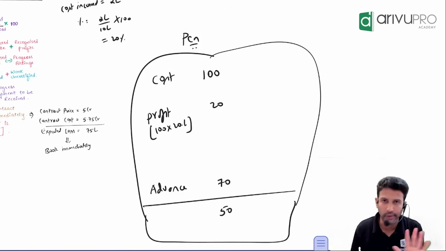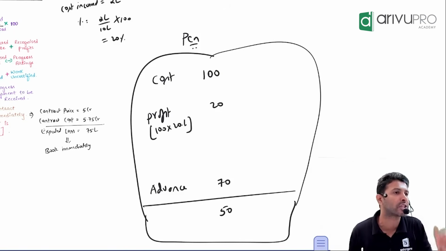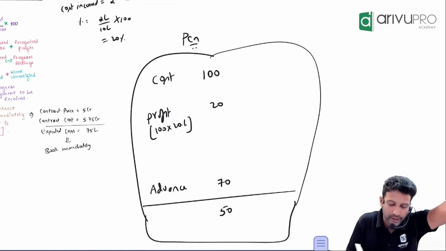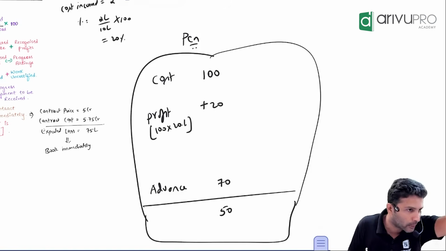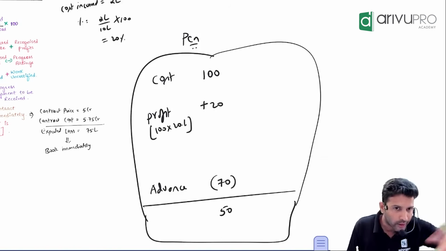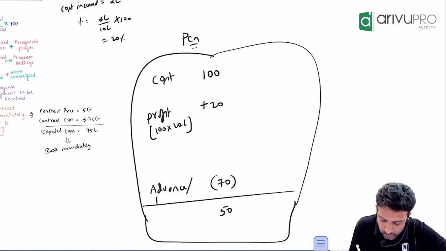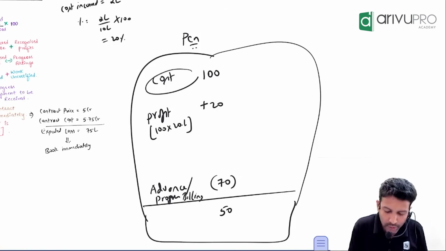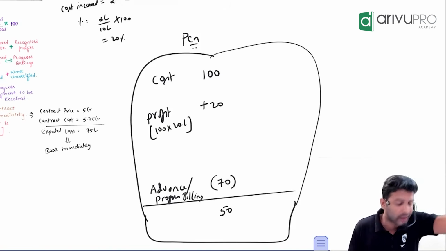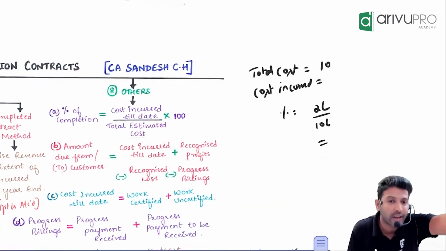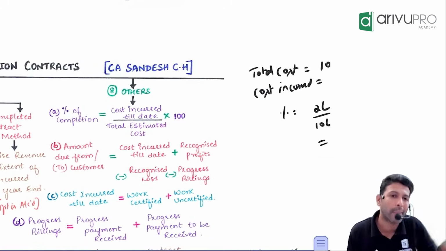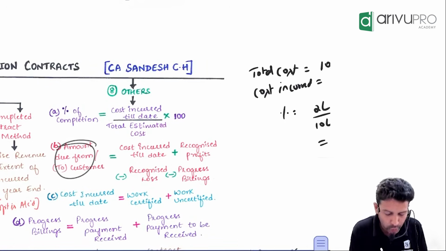This 50 I want you to express in equation format, plus and minus. You take cost, then you add profit, then you deduct the advance. In AS 7 terminology, we call the advance progress billing. Instead of cost, we call it cost incurred till date. Profit means add, progress billing means minus. That way you will get the amount due from the customer.